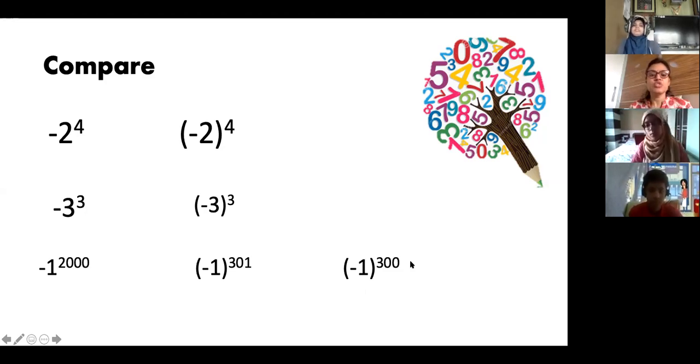Is it clear? So whenever a negative number has an even exponent, your answer will be positive, and a negative number having an odd exponent, the answer will be negative. So that's why I gave you 1, because whatever power you give 1, the answer will be 1 only. Only thing is, minus 1 with an odd power, answer is minus 1. Minus 1 with an even power, answer is positive 1. Okay? Till here, it is clear?